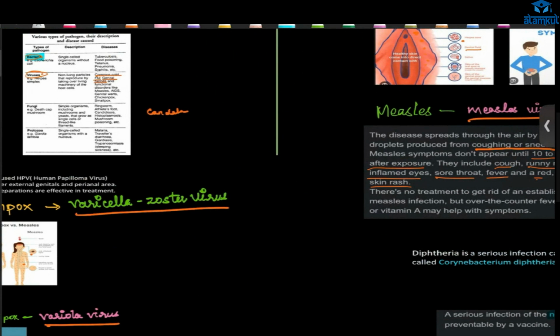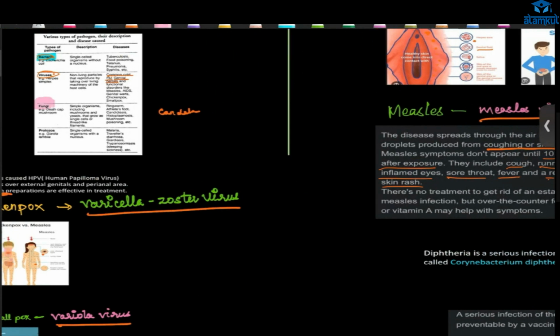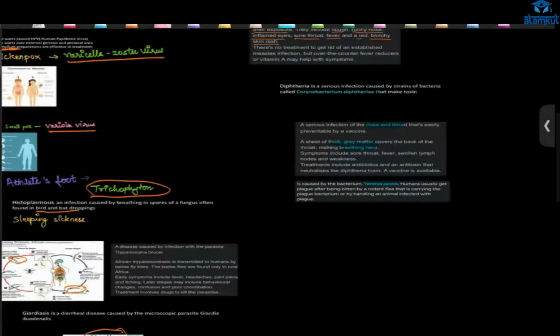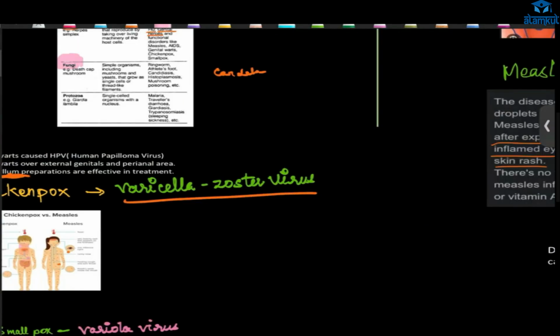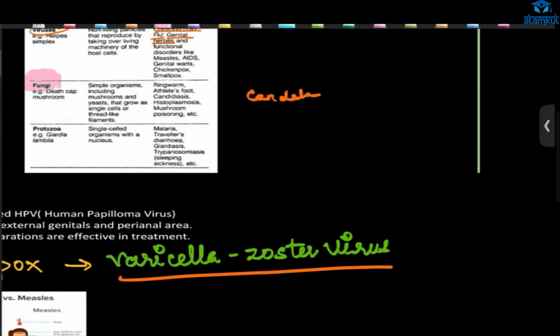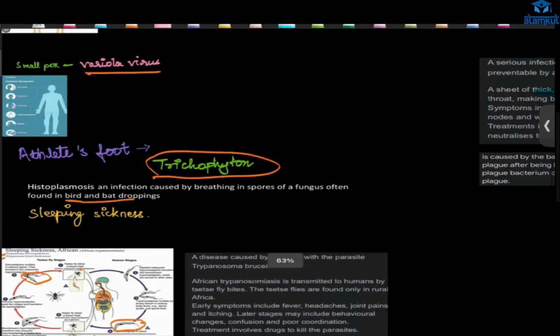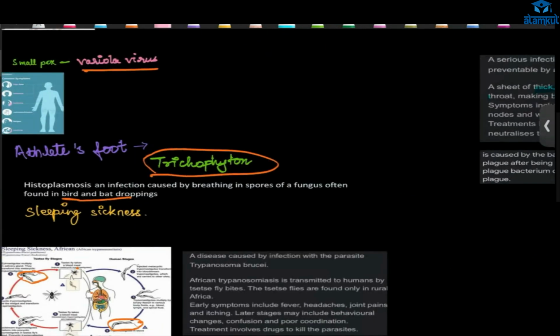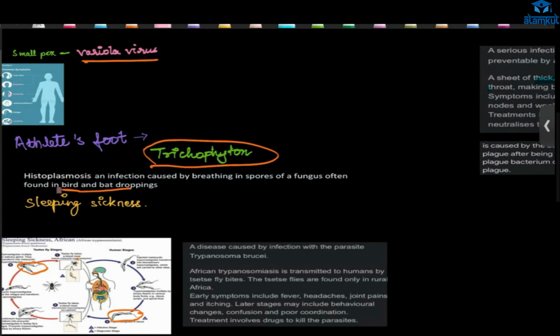Next, we have fungal diseases. Ringworm disease, you will learn in your book. Then athlete's foot, which is caused by Trichophyton. Another is caused by bird or bat droppings, their fecal matter. These spores are found in bird and bat droppings.